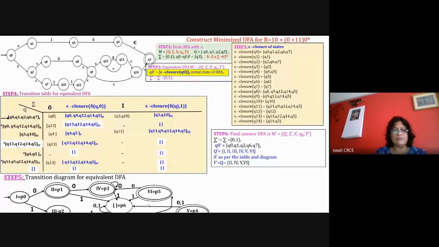Now what is something new here which we have not done previously is that for all these states I am giving some numbers to them, and Q0 is already used. So I'm using the variable P now. And I'm numbering all of these states. So I'm numbering the state number 1 as P0, P1, P2, P3, P4, P5, and dead state is P6. So I'm numbering them. And now I have to do the minimization.